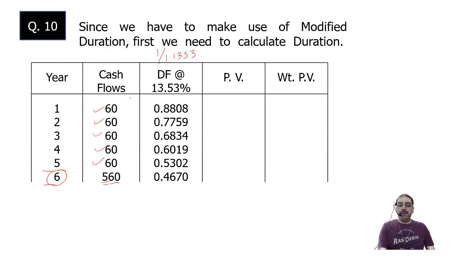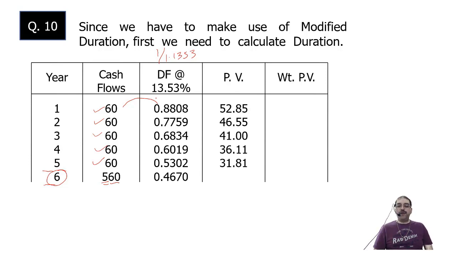Now you multiply cash flows into discounting factor. First figure, I will take up to 2 decimals now. Present value to be taken up to 2 decimals. Discounting factor to be taken up to 4 decimals if nothing is said. So multiply, you will get 52.85, 46.55, 41, 36.11, 31.81, and 261.52.